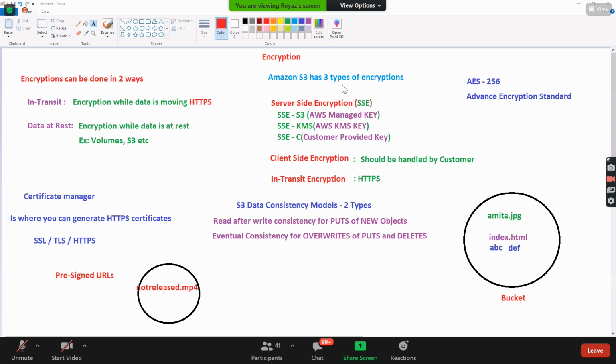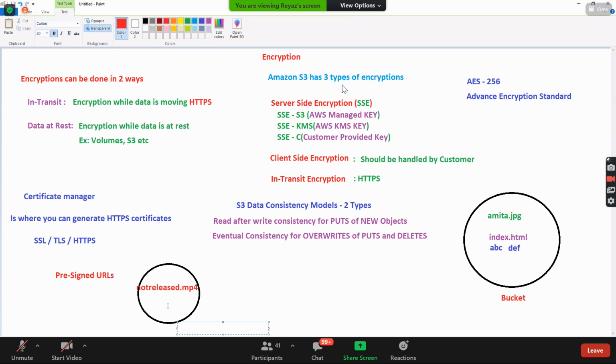So let's say you don't want to give this access to everyone, and you want to release it like a premier release, right? You want to do a premier release. So now what you can do is, if you give access to this bucket, guys, everyone can access this unlimitedly.